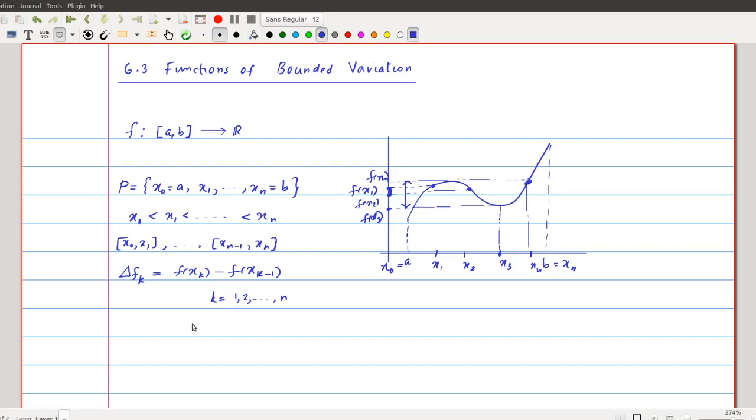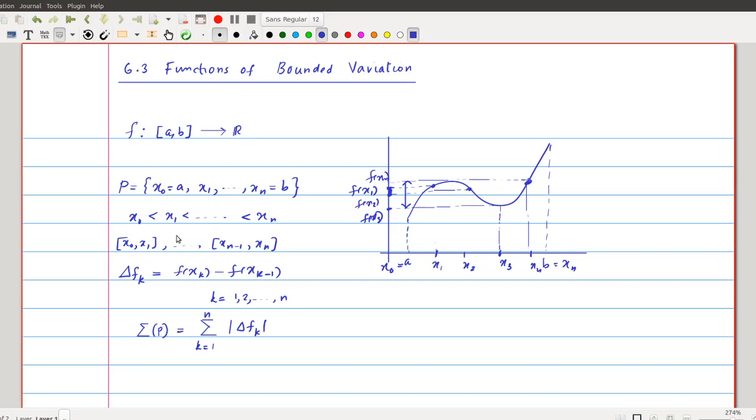So now you define summation k equal to 1 to n of mod delta fk. Consider all these distances, whatever be the sign of f of xk and f of xk minus 1 that you evaluate, you need to take the moduli of all these, delta fk, and add them all together. The quantity we get by adding is what we represent as the sum corresponding to partition P.